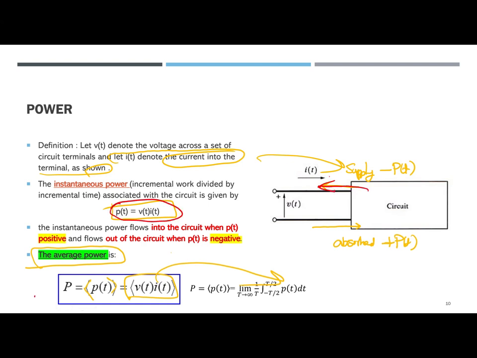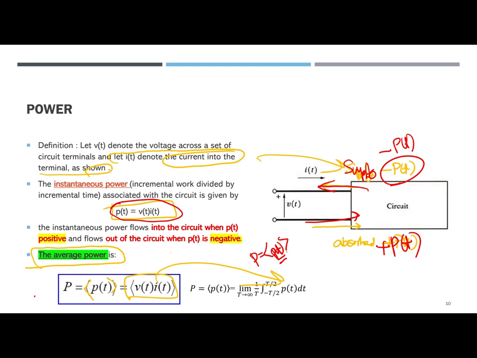That is the supply, meaning the power from the circuit going outside; we learned before it is minus p(t). Definitely, the observe is plus p(t). We learned this before in circuit and power system courses. The average power, for P and the time operator and p(t), p(t) is a function of time, the real time p(t), which is v(t) times i(t).